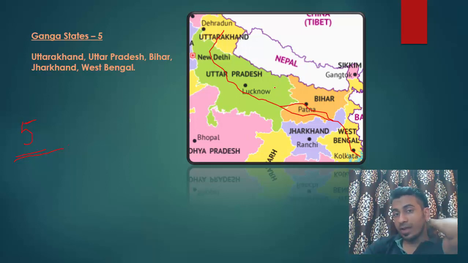Now Ganga is flowing through five states, so we call these five states as Ganga states. And now I told you that Ganga originates in Uttarakhand, and its last state is West Bengal. It flows via West Bengal into Bay of Bengal. Bay of Bengal is a water body, okay, to the east of India. So it will flow through Uttar Pradesh, then Bihar, then Jharkhand, then West Bengal. So now you can visualize where is Uttar Pradesh, then Bihar. Bihar is to the east of Uttar Pradesh, then Jharkhand is the south of Bihar, then West Bengal is to the east of Jharkhand. Now how will you remember Jharkhand?